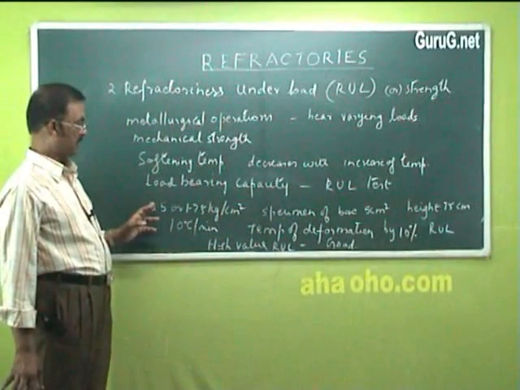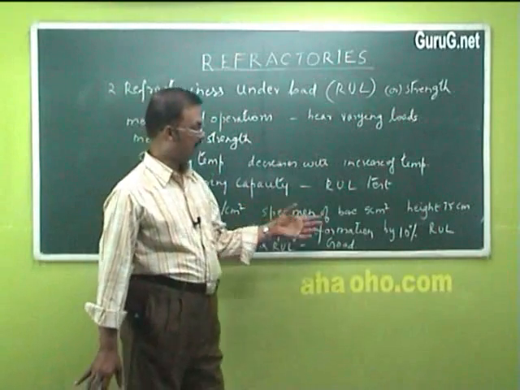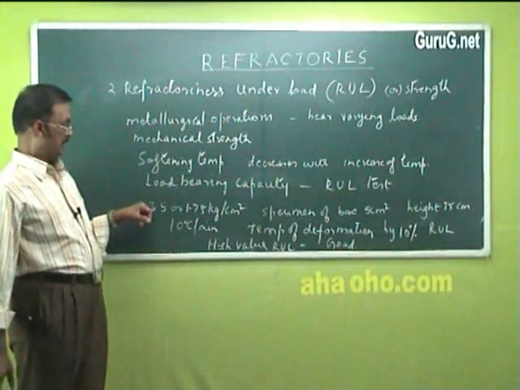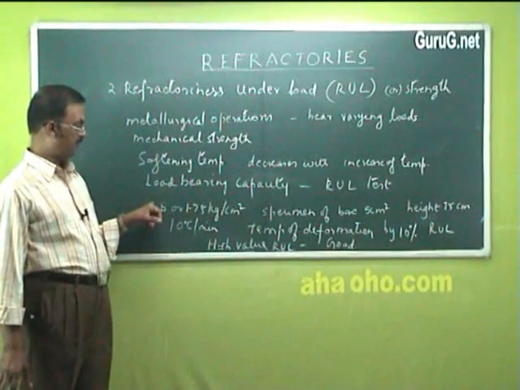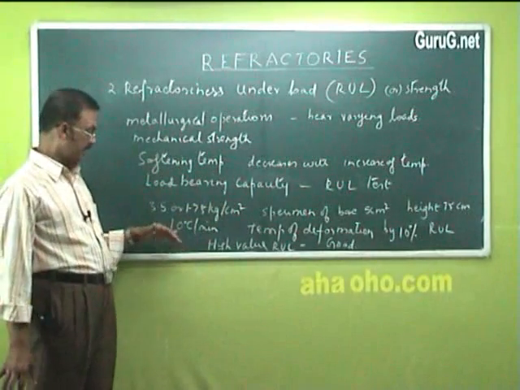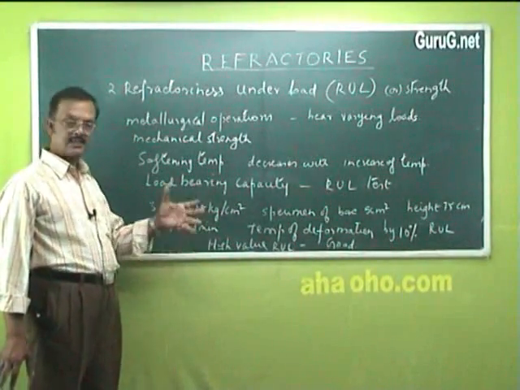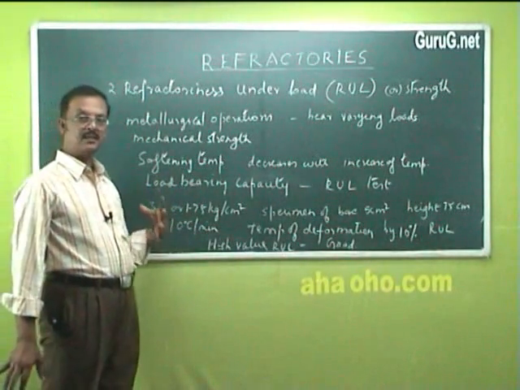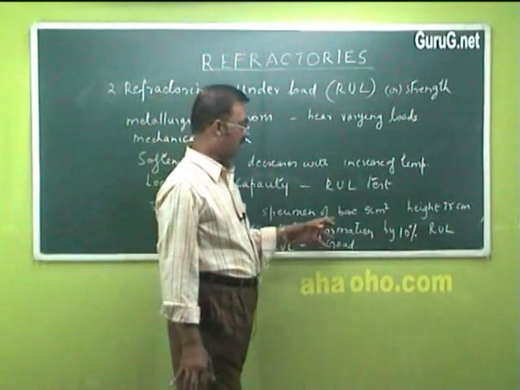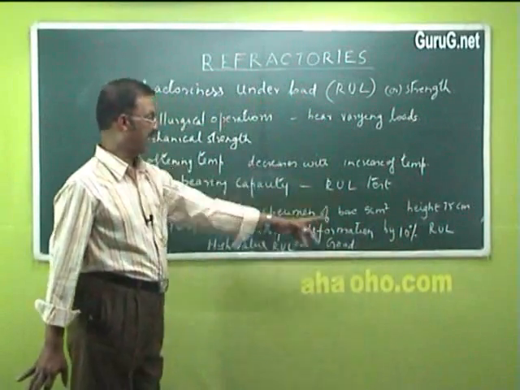That is, the specimen under test is made into a shape of base 5 centimeters square and height 75 millimeters, and a weight of 3.5 or 1.75 kilograms per centimeter square is applied, and next the specimen is heated at a steady rate of 10 degrees centigrade per minute, and as the temperature keeps on increasing, it will start taking up the heat, and the temperature at which the deformation of the specimen takes place by 10% is taken as the refractoriness under load, that is RUL.